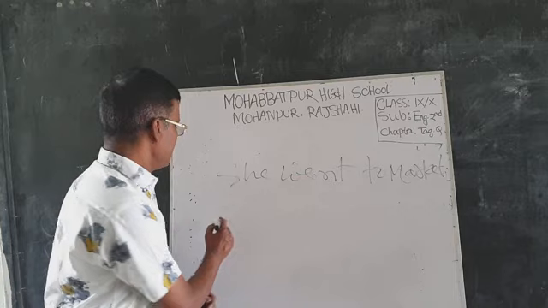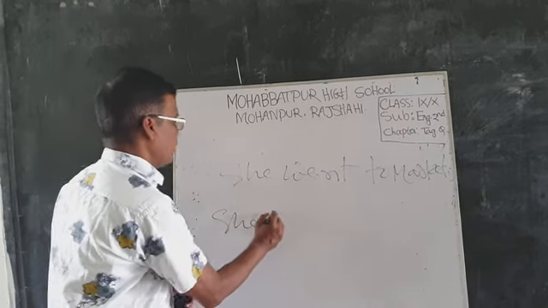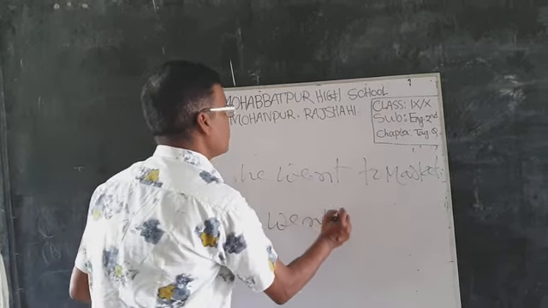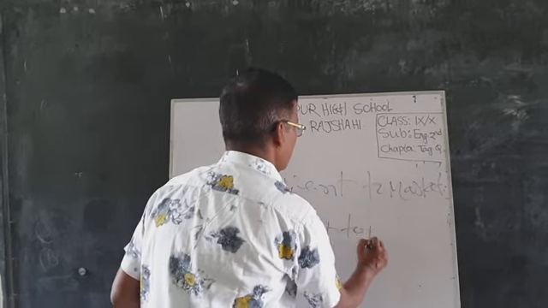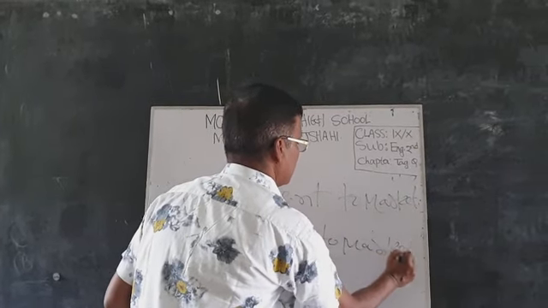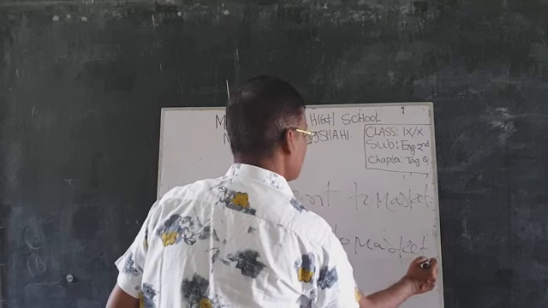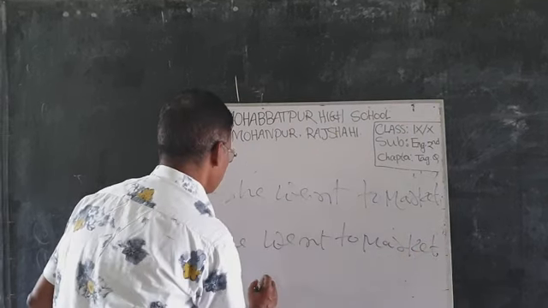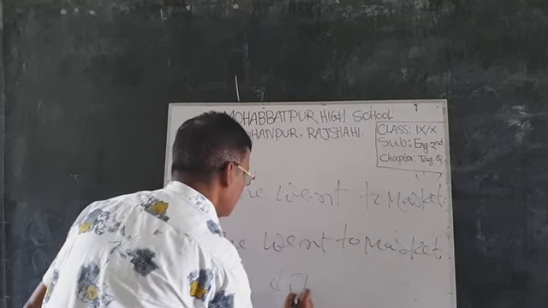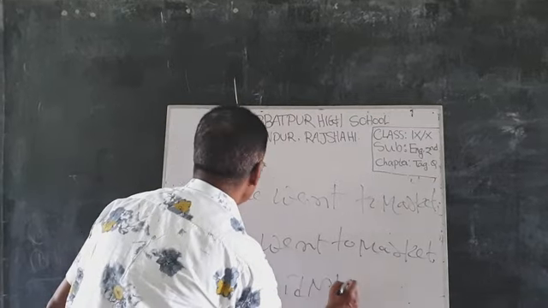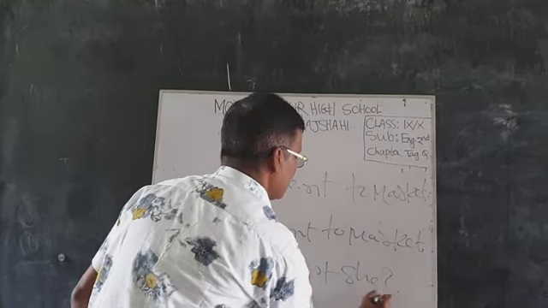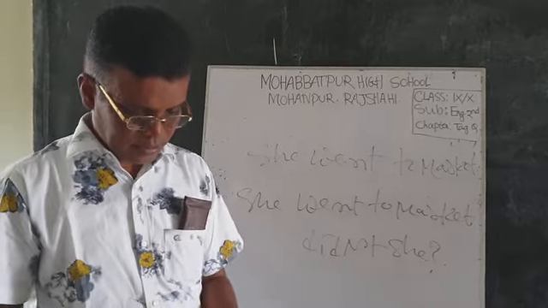So I write down first, she went to market, she went to market, comma, didn't she. Okay, dear student, there are some rules.